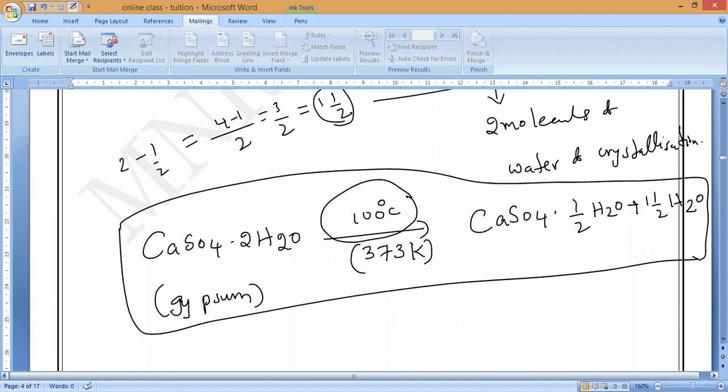at 373 Kelvin or 100 degrees Celsius, and the temperature should not cross more than 100 degrees Celsius. That is the assertion. Or else simply they will give you the preparation of plaster of Paris, temperature should not cross more than 100 degrees Celsius. That is the assertion. Now, the reason they will give you, some option X, Y, Z.